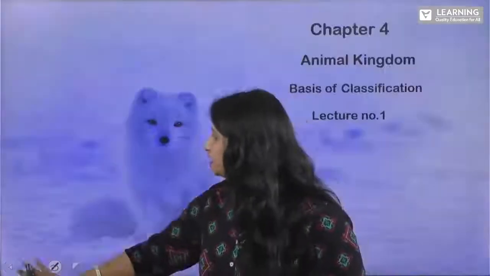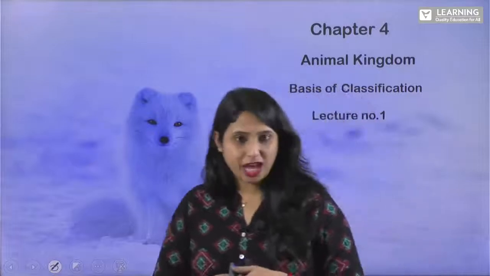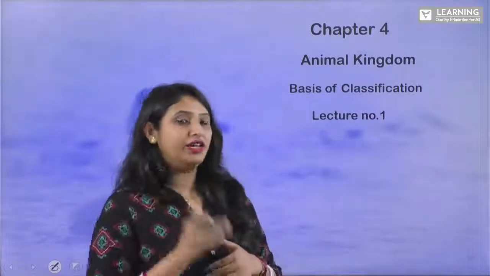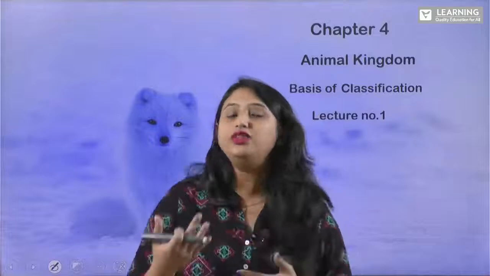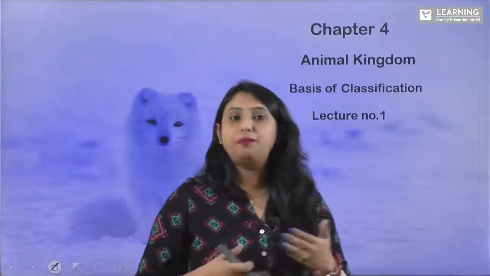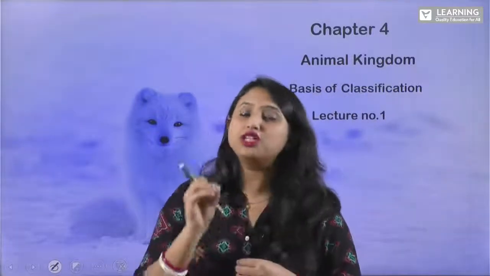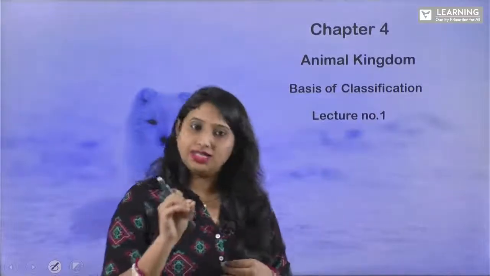So in our previous class, we completed chapter number 3, isn't it? We learned all about plants, that is, we have seen the plant kingdom, right? We completed algae, bryophytes, pteridophytes, gymnosperms and angiosperms. You have seen how the plants are categorized depending on their body structure and their habitat, isn't it? There are some features which help us to classify the plants, right? I hope you have understood that previous chapter.